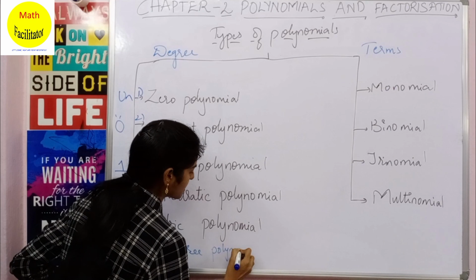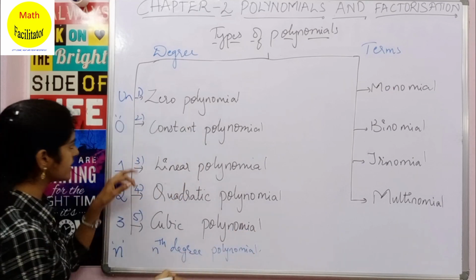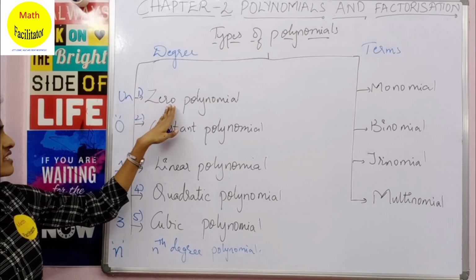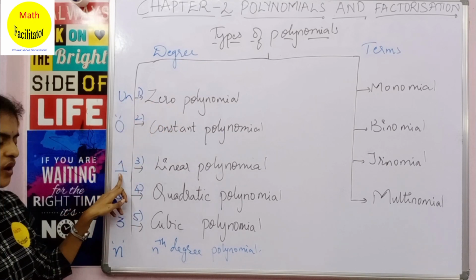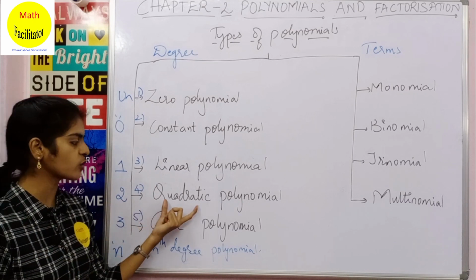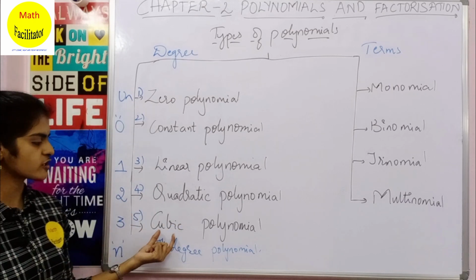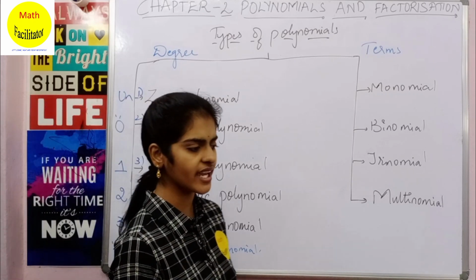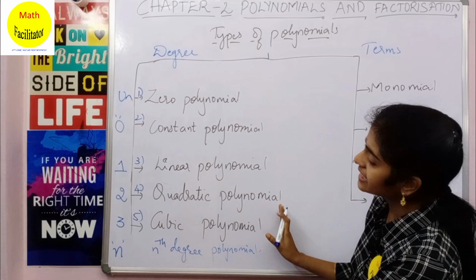Okay, so if the degree of the polynomial is 0, it is called a constant polynomial. If the degree is undefined, it is called a 0 polynomial. If the degree is 1, it is called a linear polynomial. If the degree of the polynomial is 2, it is called quadratic. If the degree is 3, it is called cubic. If the degree is n, it is called an nth degree polynomial. Okay, so this is based on the degree of the polynomial.